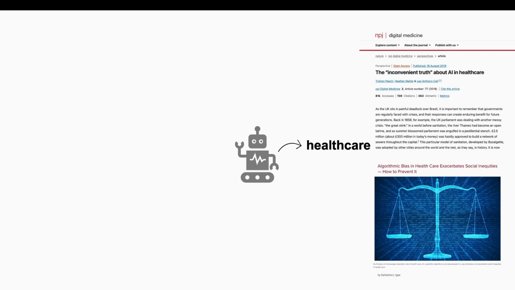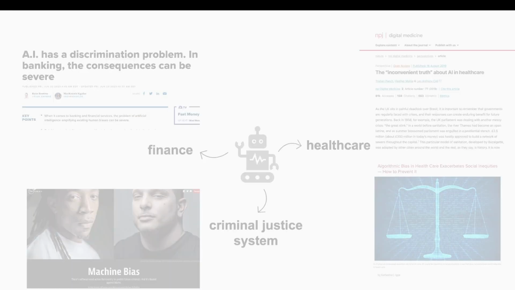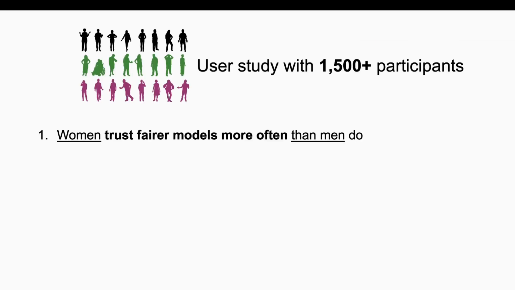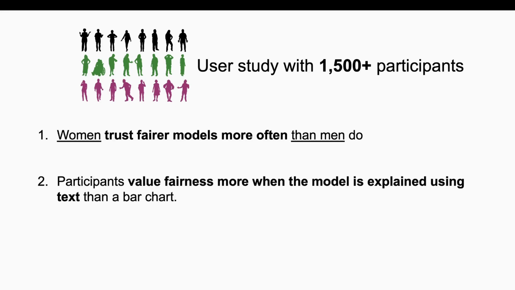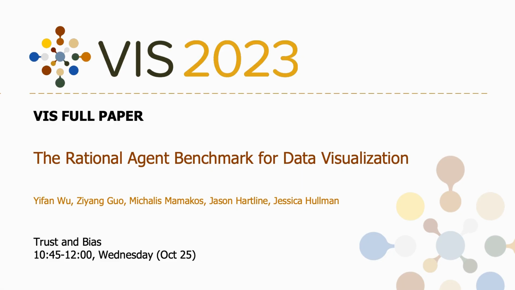Machine learning models often learn and exacerbate dataset bias, including in healthcare, finance, and the criminal justice domains. However, this bias can erode users' trust. We study how humans perceive and act on such bias. We found that women trust fairer models more often than men do. Participants value fairness more when the model is explained using text and a bar chart, and explicit annotations have a greater impact on people's perception of model fairness compared to showing its past performance.